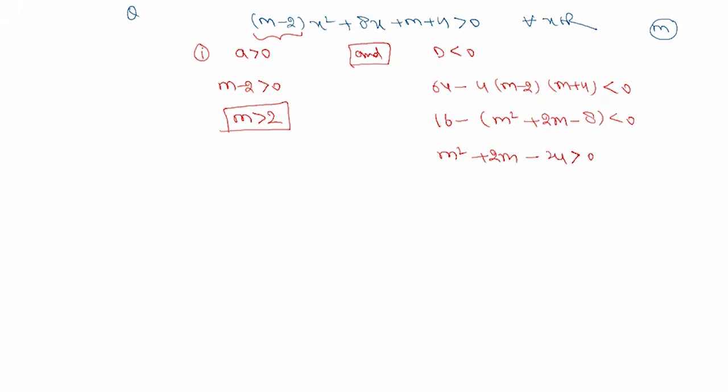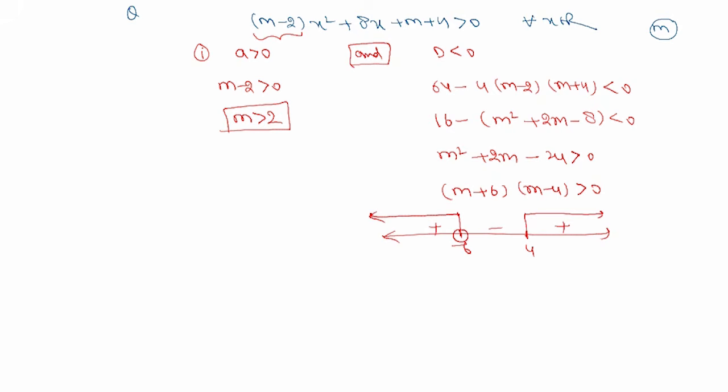So if I factorize it, I'll get m plus 6 times m minus 4 should be greater than 0. So these are minus 6 and 4, with signs plus, minus and plus. So either the value of m is less than minus 6 or m is greater than 4. So m is less than minus 6 or m is greater than 4. Now, because it's an AND condition, I'll need to take the intersection of these two conditions.